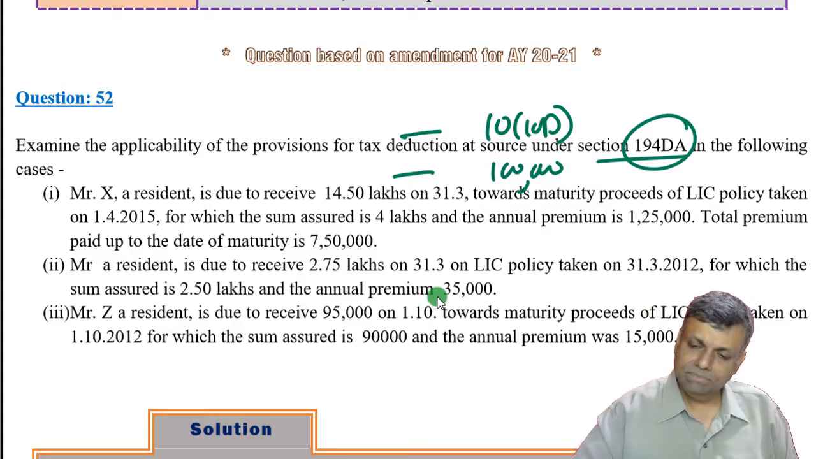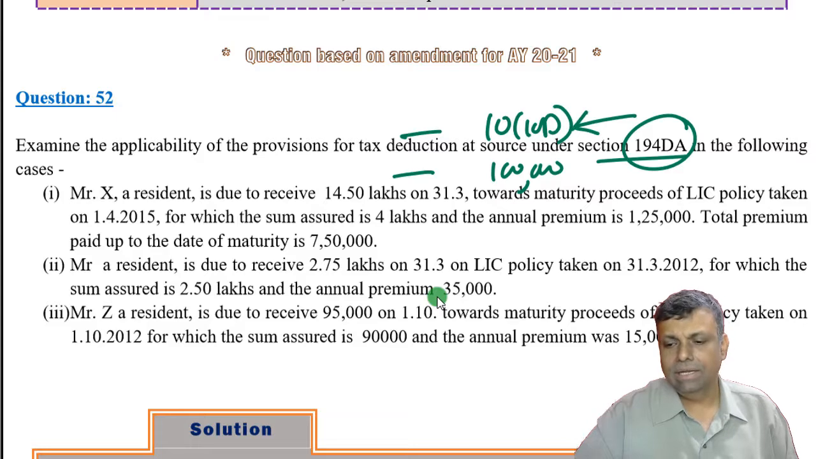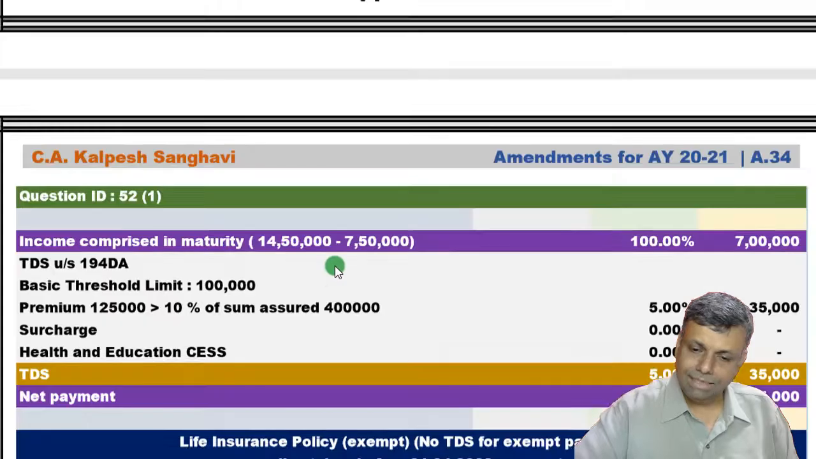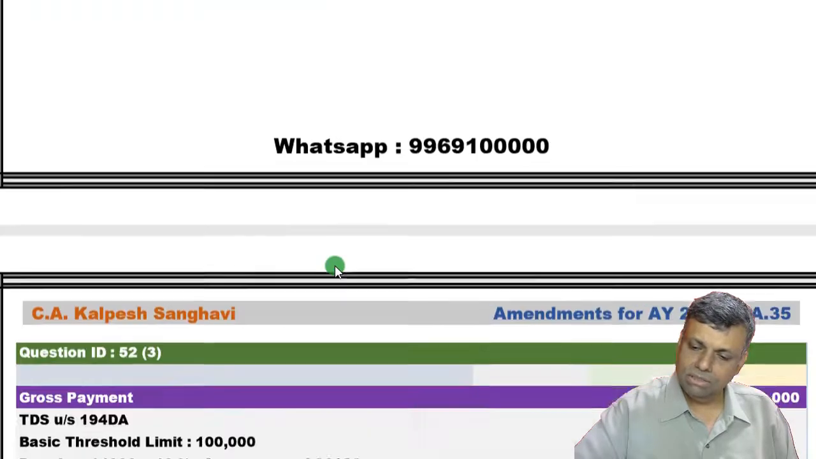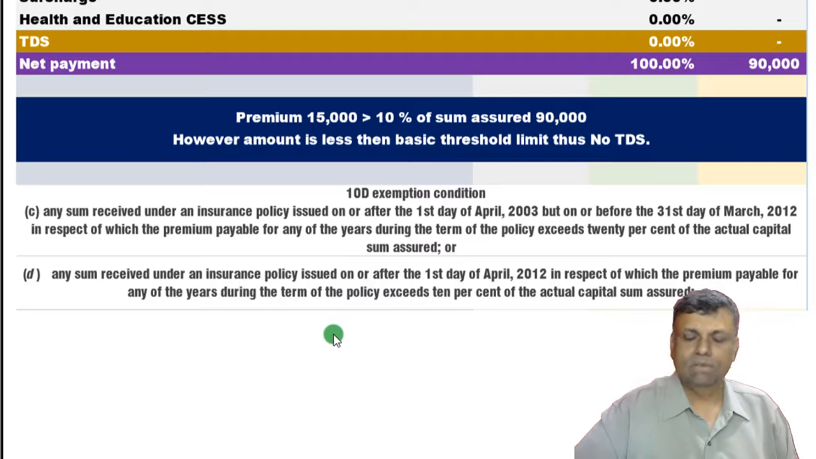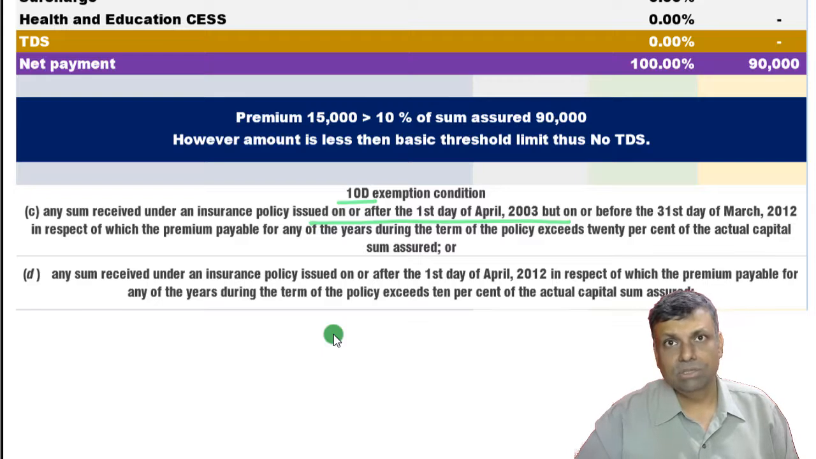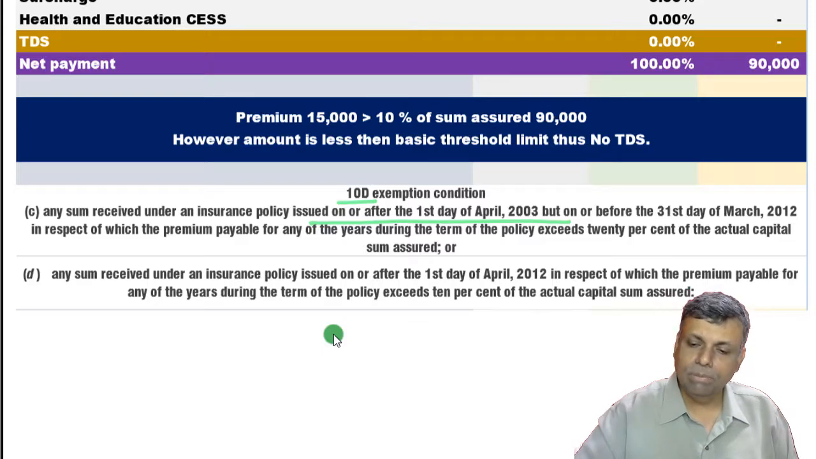So in this particular case, you should know 10(10)D, the basic condition under which this particular policy remains exempt. Let me tell you, it is not a brainer, and there is no amendment there, but because it is a little bit valuable, let me just take it. Now friends, see, 10(10)D makes it very clear that any sum received on an insurance policy subscribed on or after 1st April 2003 but before 31st March 2012, where the